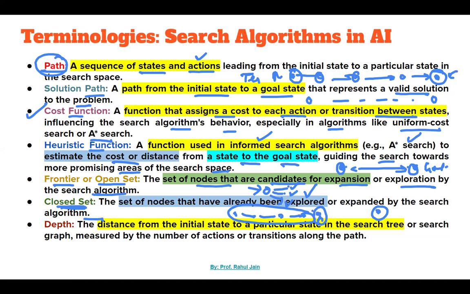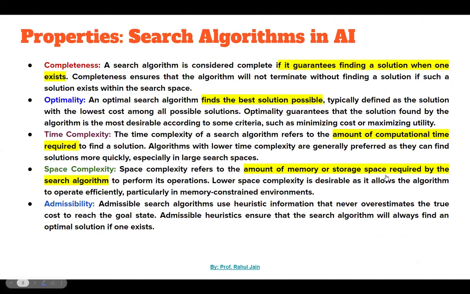So we have already come up to a particular position, right? By coming up here, we have already explored some nodes, that is the closed set. And depth is the distance from the initial state to a particular state. Let's say we have some initial state and some particular state. The distance from the initial state to the particular state in the search tree, if I want to find it, that is called depth.